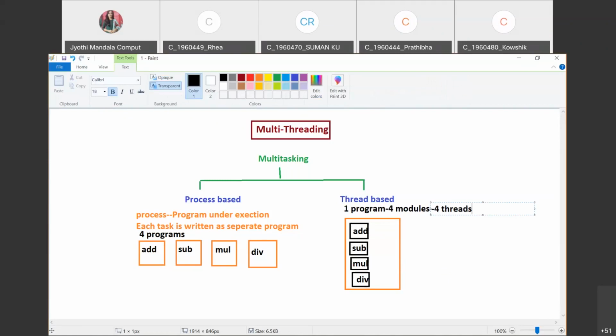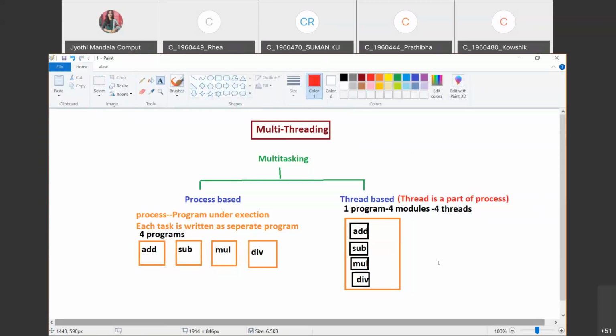So can we define a thread as a part of a process? Can we define it like that? So a thread is defined as a part of a process. Understood all of you? What is process based and thread based?